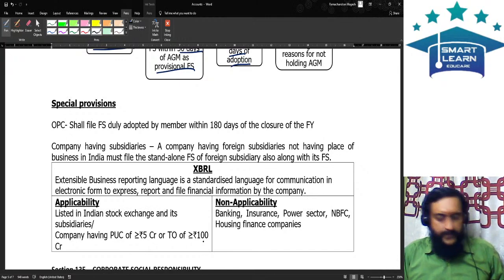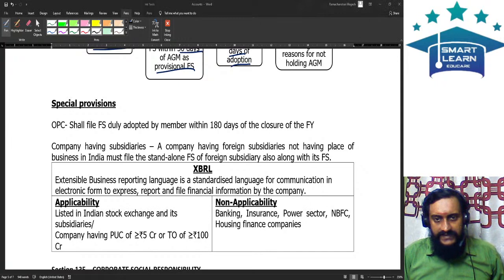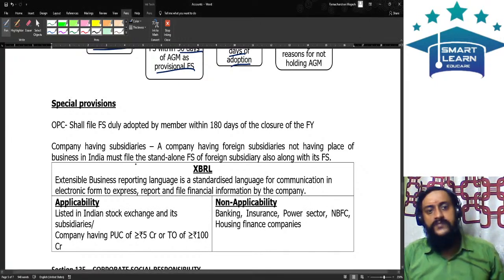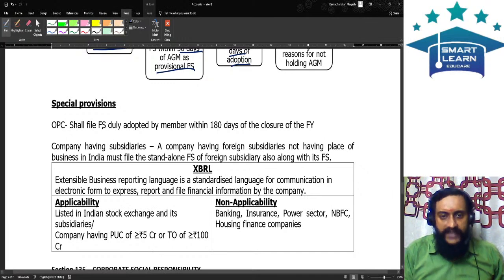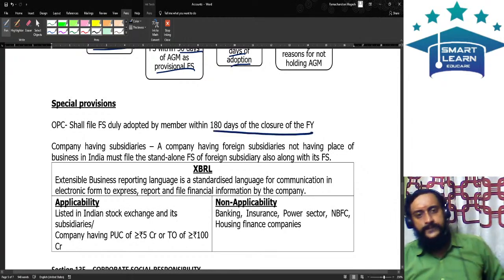Special provisions. What are these special provisions? In the case of OPC, you should file the financial statements which are duly adopted by the member within 180 days of the closure of the financial year.